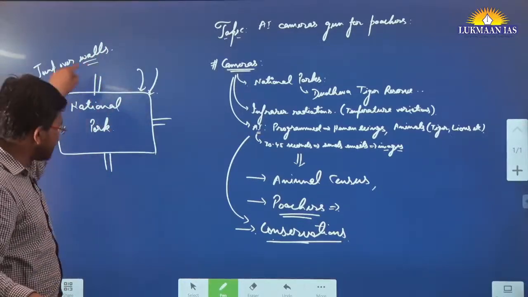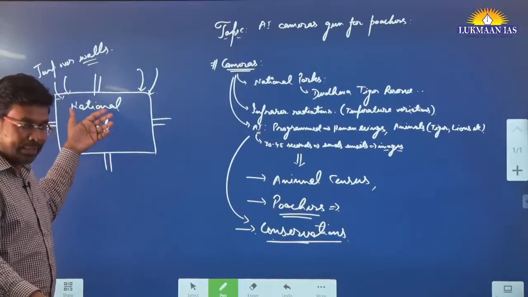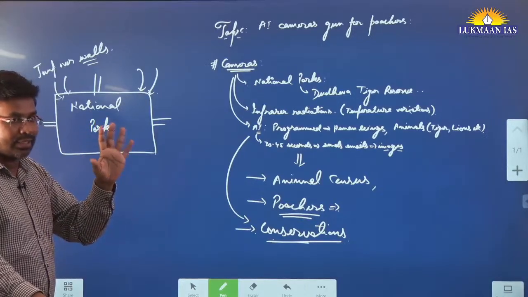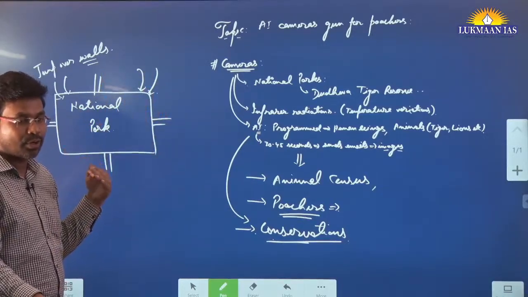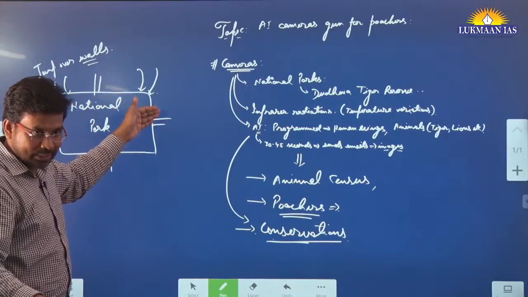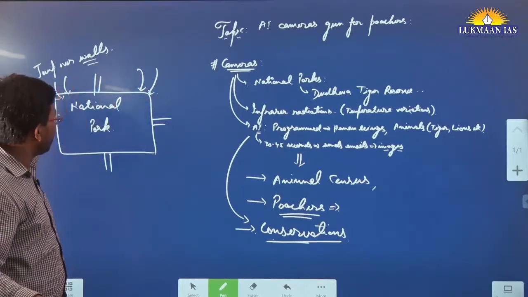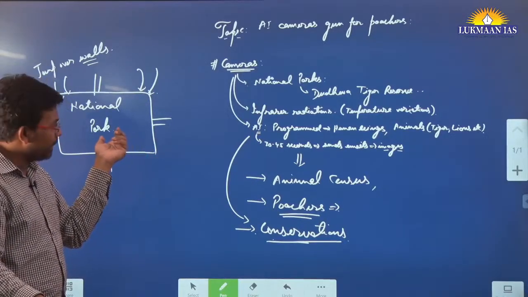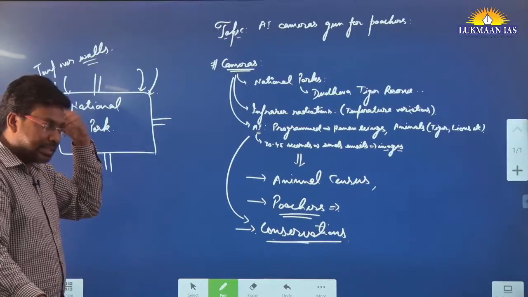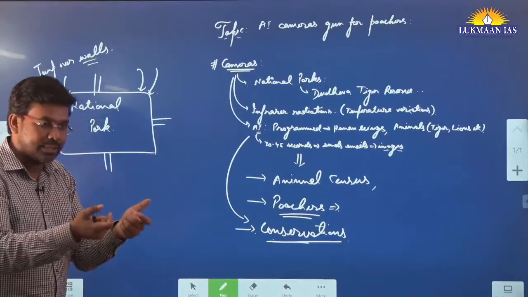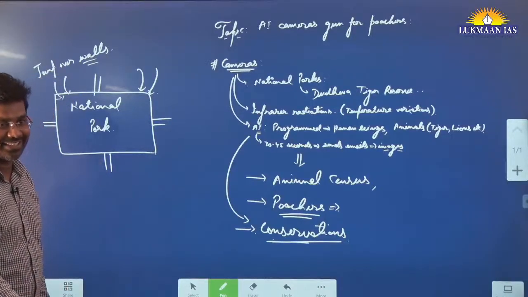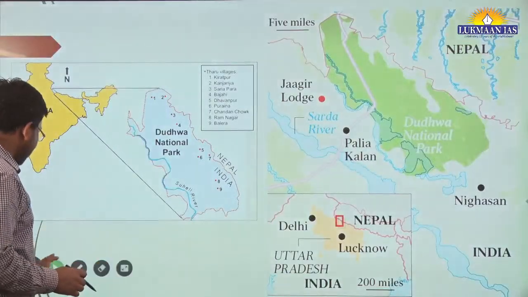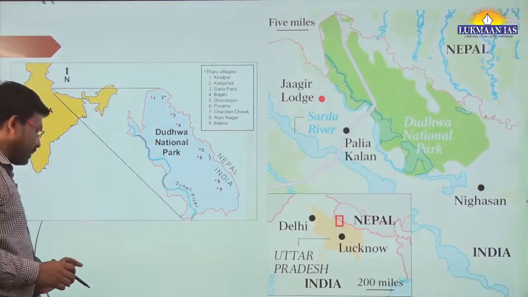And why don't they fence it with electricity? Because ultimately in national parks and tiger reserves there are animals, and animals don't recognize whether it is electric fenced or not. If they happen to go there, they will be killed. So that's why they are not doing electric fencing. They might have other kinds of fencing, so that animals don't go there, but human beings know how to overcome those fencings and pass over them.